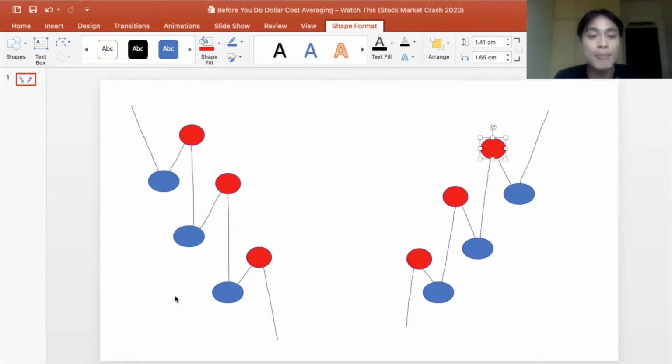Right, so in a bear market and when prices are falling, we want to do our dollar cost averaging at all these blue points here. And when the market is rising, we want to do our dollar cost averaging at these blue points here. Right, so that is how we do our dollar cost averaging strategically during a bear market or even when prices are rising. Right, so those are the two important things to take note when doing dollar cost averaging.